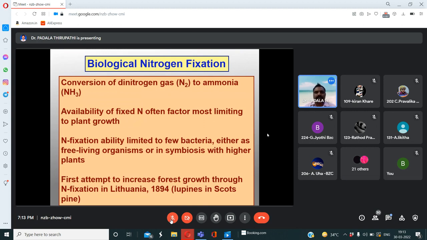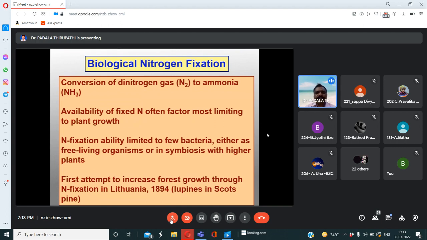How many ways of nitrogen fixation are there? Maybe the atmospheric nitrogen fixation. The second one is the industrial nitrogen fixation, and the third, the most important, is biological nitrogen fixation. So there are three types of nitrogen fixation.